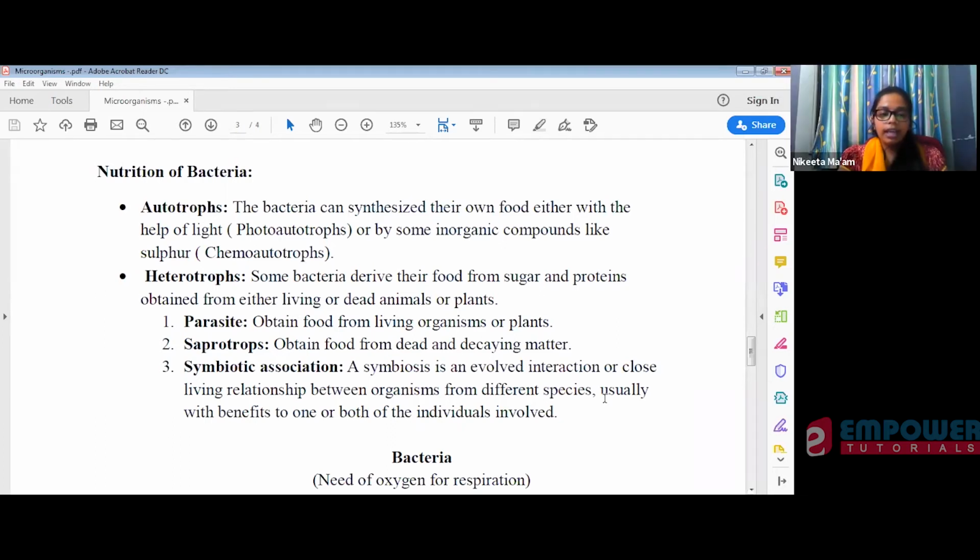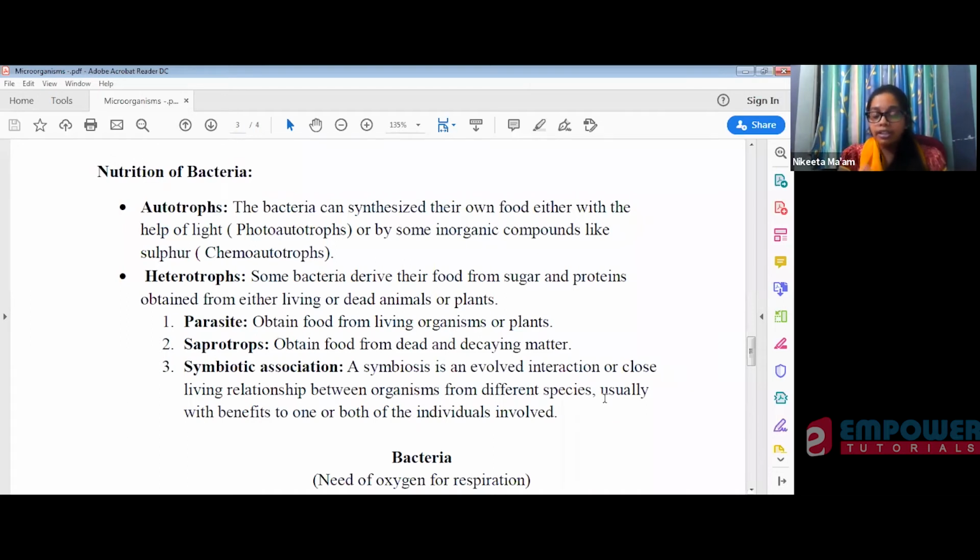Then there is the saprotrophs. Saprotrophs means the organisms which obtain their food from dead and decaying matter. You must have an idea that when we bury some dead animal in the soil, after a few days it disappears. Do you have that idea?